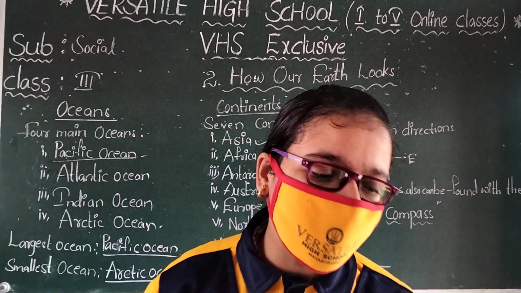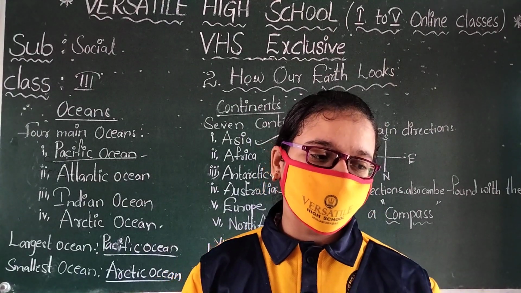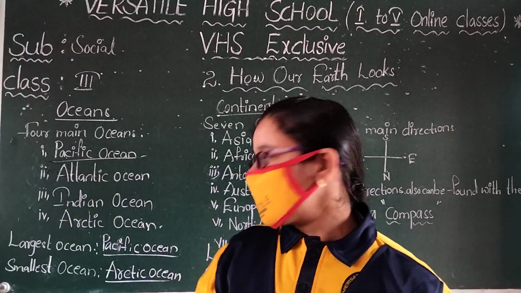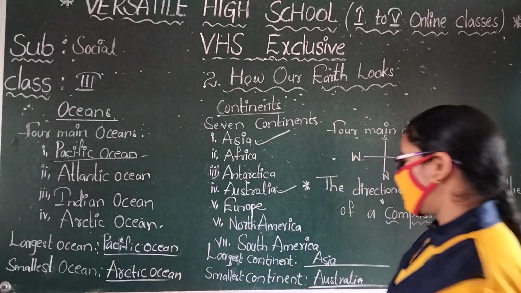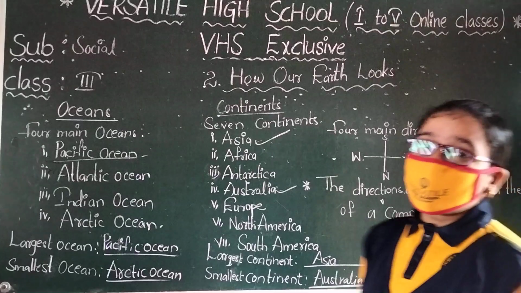The Pacific Ocean is the largest and also the deepest ocean in the world. Asia is the largest continent, and the smallest continent is Australia.